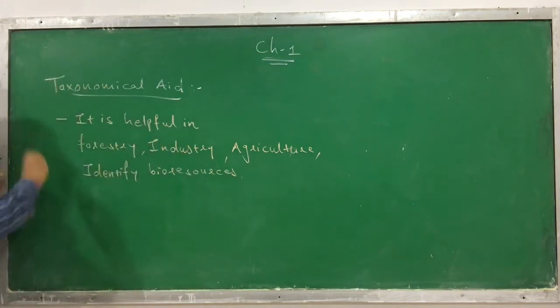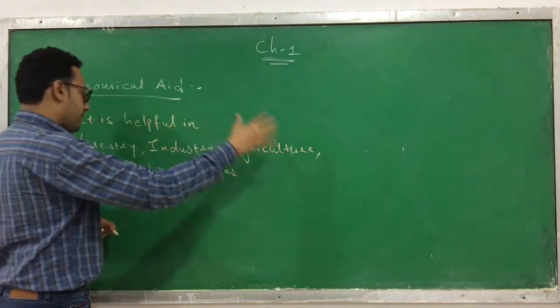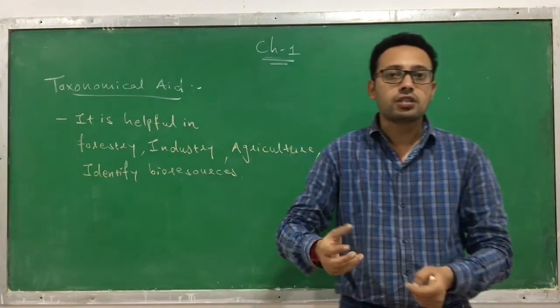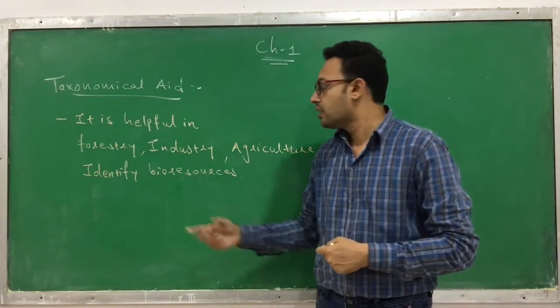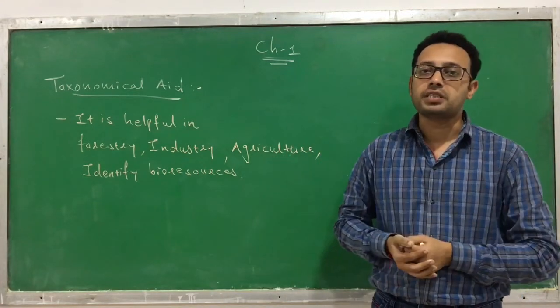Clear? So the taxonomical aids are helpful in forestry, industry, agriculture, and they also help in gaining knowledge regarding the bioresources which are present surrounding us in the world.